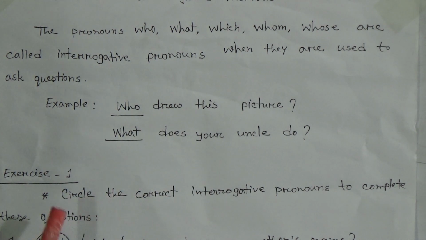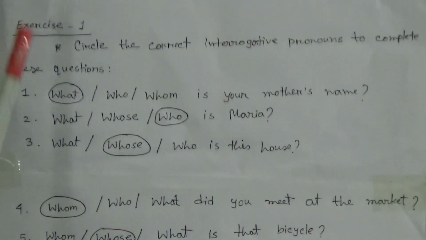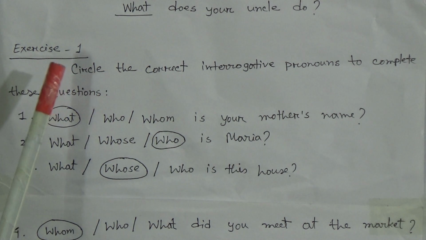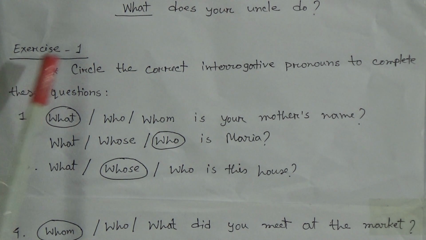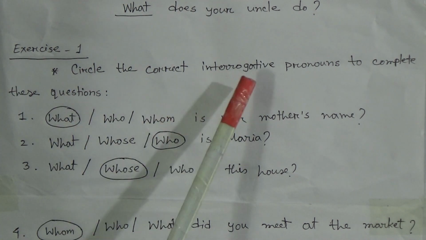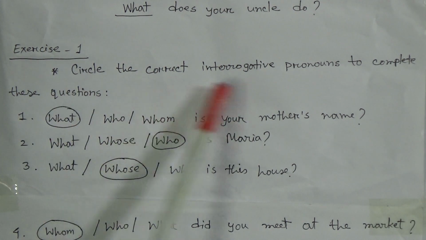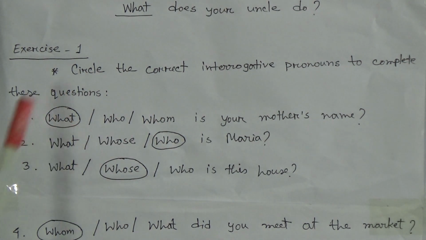Now from our book we will do exercise 1. Before starting our exercise, I want to say one thing, that the pronouns who and whom are related only to people. Now we will do our exercise. Exercise 1: circle the correct interrogative pronouns to complete these questions. We will circle the correct answer.